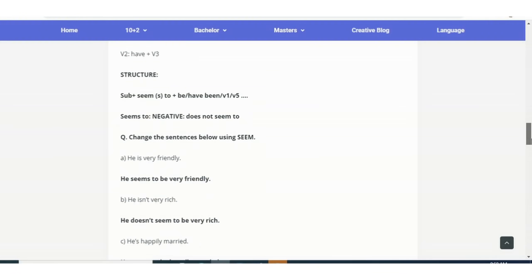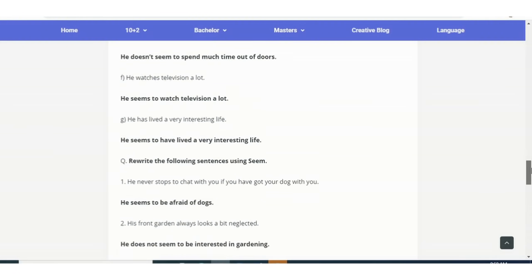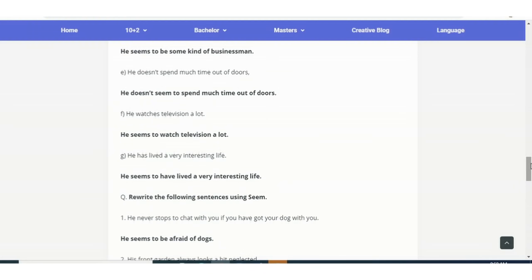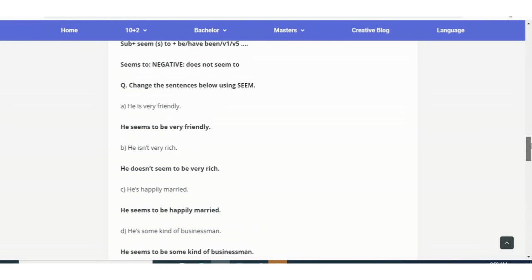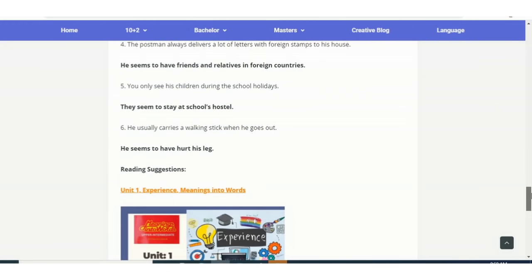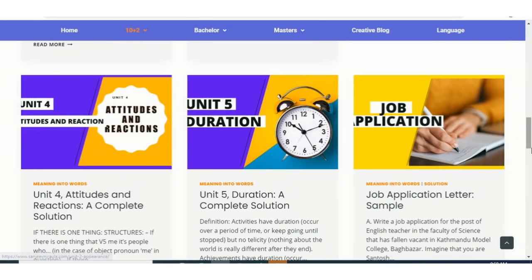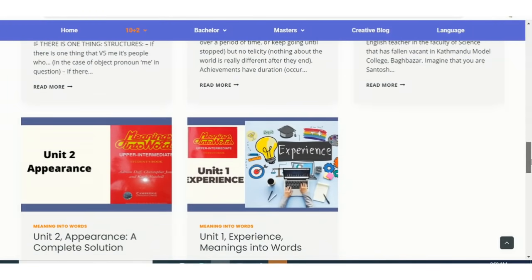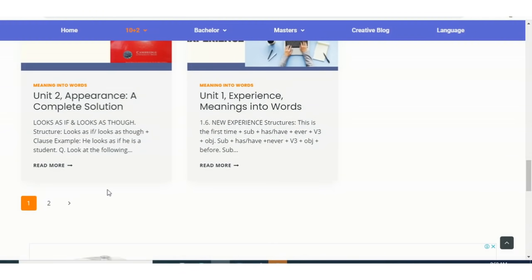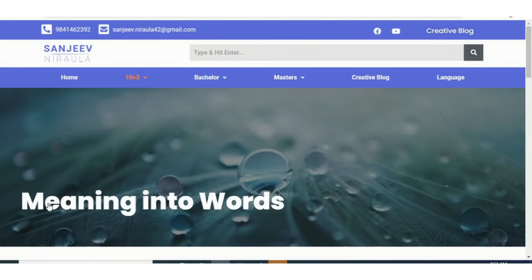And then apart from seem, if you see another question, it says rewrite the following sentences using seem. Okay, so you also can do it. And as I said earlier, there are proper explanations for doing every exercise, and you can do that. It's not that very difficult. Okay, as well as we have unit 1 experience. So when you are preparing unit 1 experience, I would suggest you to prepare used to question.